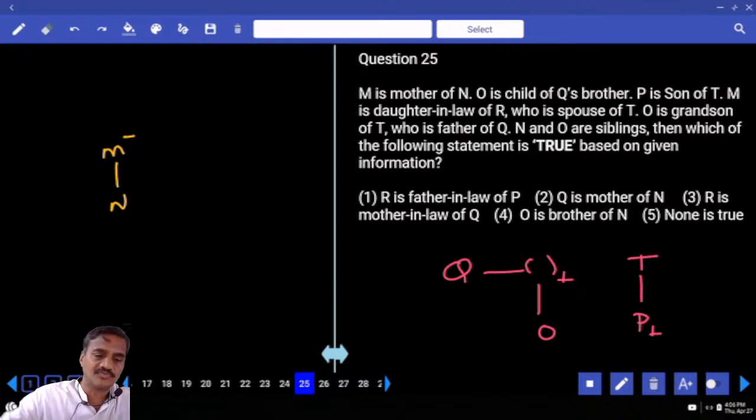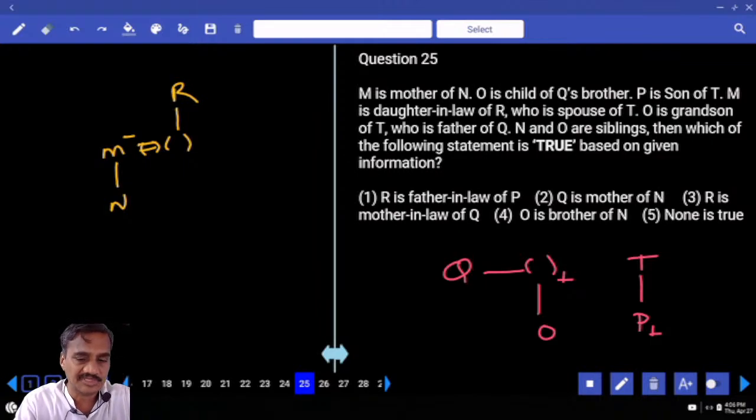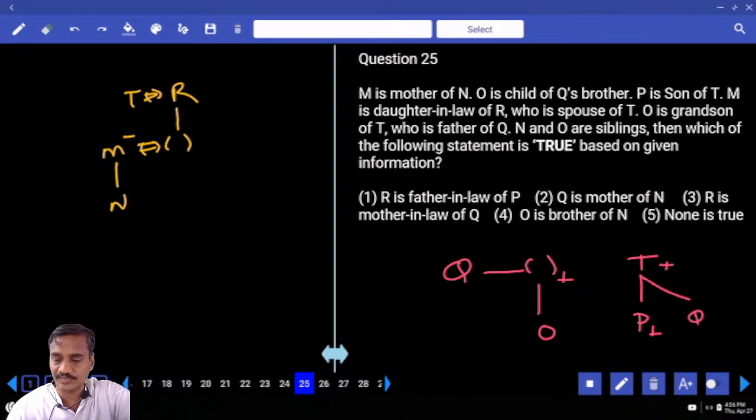M is the daughter-in-law of R. M is the daughter-in-law of R means M's husband's parent is R. R is the spouse of P. C and R are a married couple, and M is the daughter-in-law of R. O is the grandson of P, and T is the father of P. And T is the father of whom? T is the father of Q. Now T is the father of Q, and Q's brother's child is O.